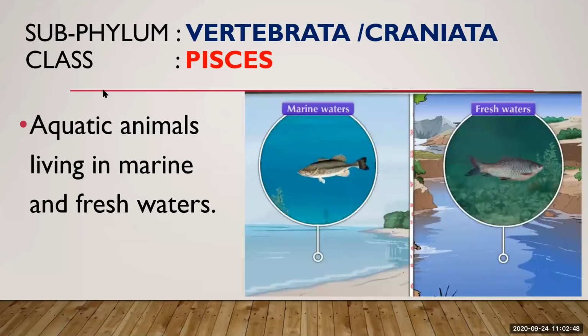The class Pisces are aquatic animals, living in marine and fresh water. You can see they are marine, or they may be found in fresh water, but they are aquatic. They live in water. They live in marine water, which is salty, or in fresh water, which is naturally occurring water, but not sea or ocean.